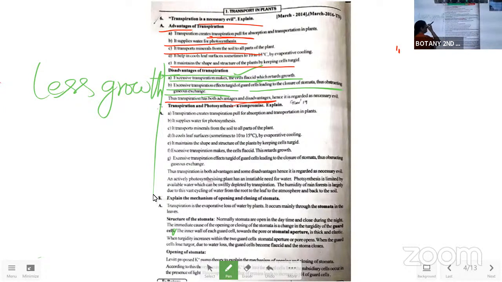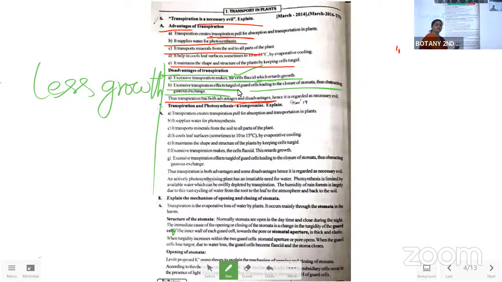And the next one, the excess amount of transpiration makes the stomatal apparatus close, so that it affects the gaseous exchange in the plant body, as well as the rate of photosynthesis in the plant body.